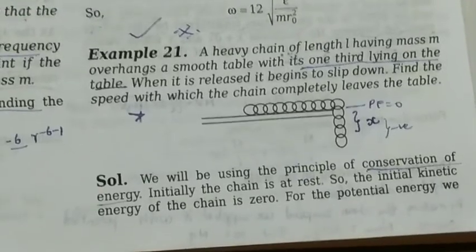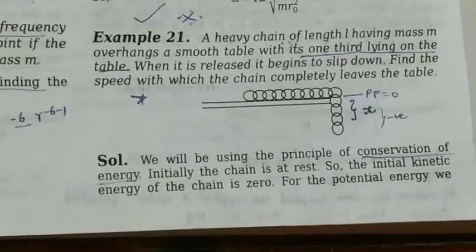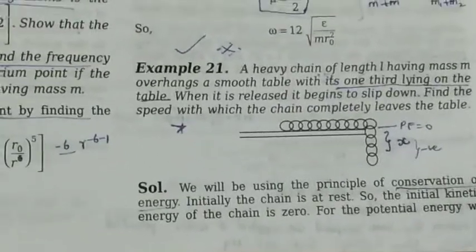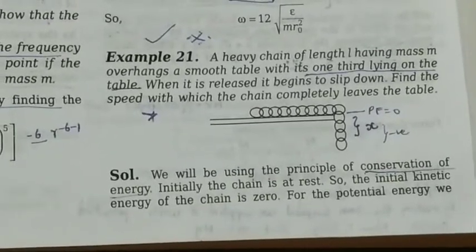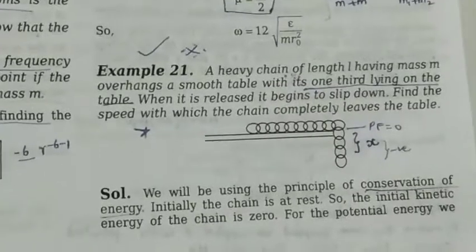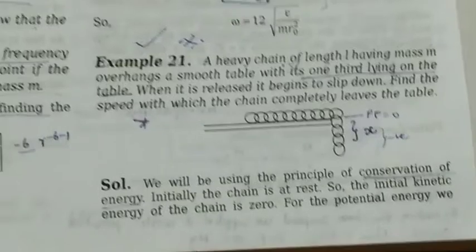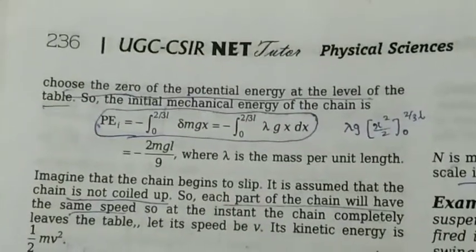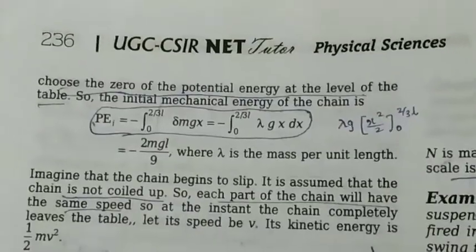Initially the chain is at rest, so the initial kinetic energy of the chain is 0. Before the chain slips from the table, we are just holding it, so its initial velocity would be 0 because it is not in motion. So the initial kinetic energy of the chain is 0. For the potential energy, choose the 0 of the potential energy at the level of the table. So the initial mechanical energy of the system is...